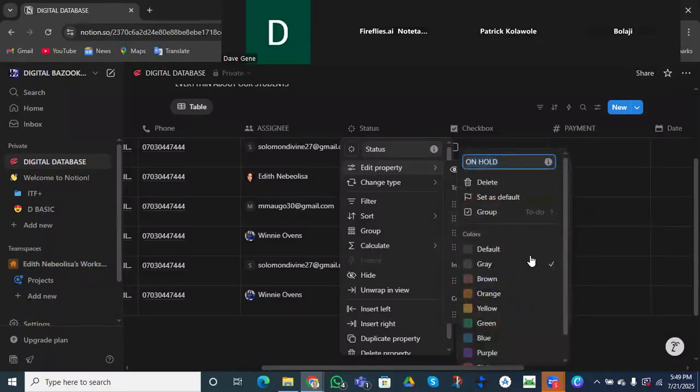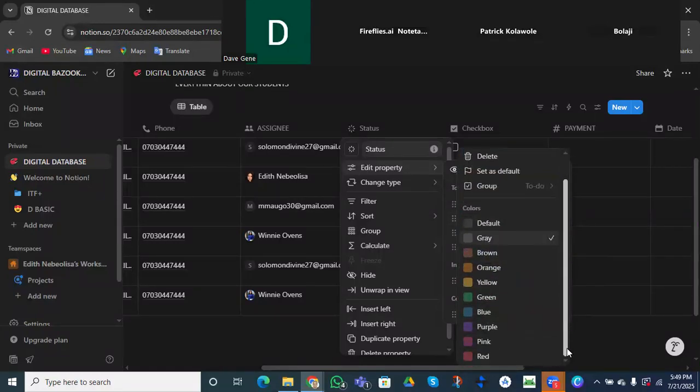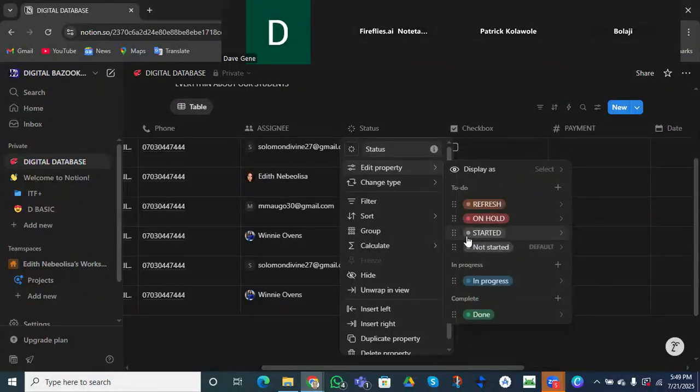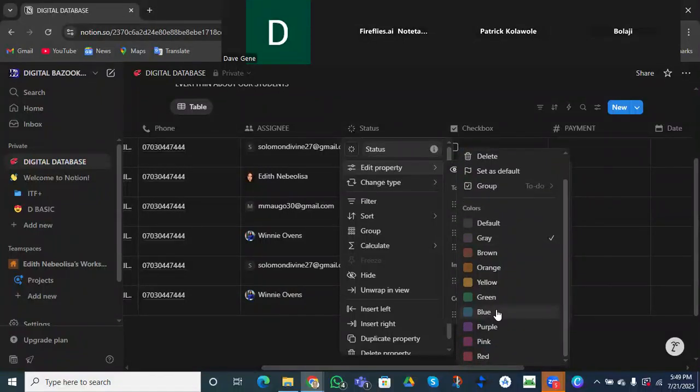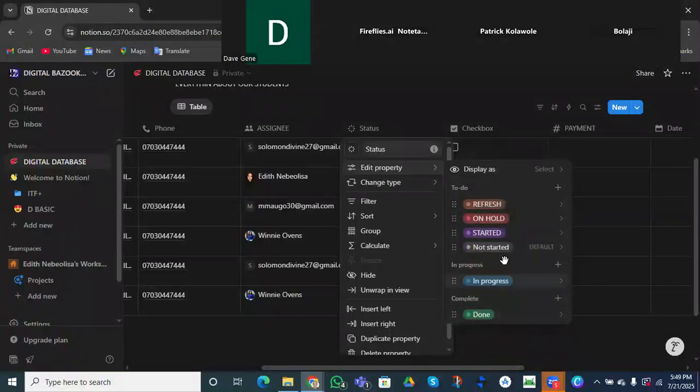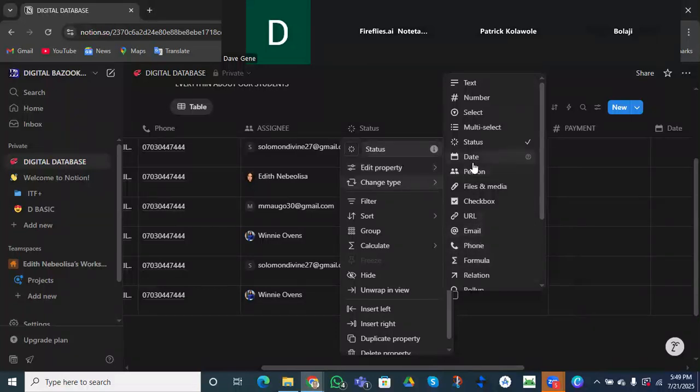So let's say on hold should be what? When someone is holding something, that's red. It's not progressive, right? So we put it on red. Started. Oh, my sweetie just started. We can give it a purple, that is okay for started. Are we progressing? So not started, the person is stagnant. Let's just use a color.